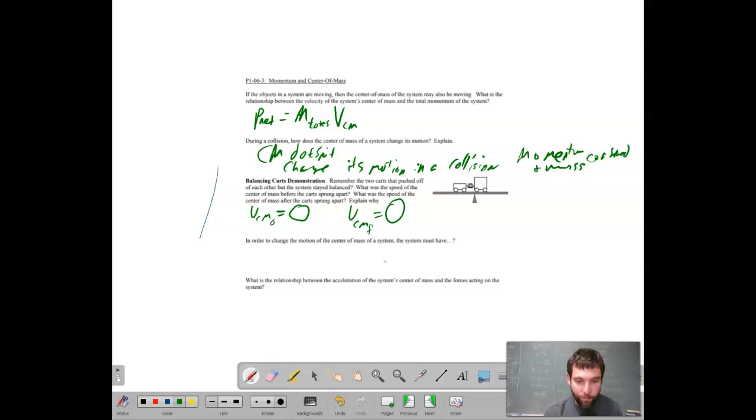In order to change the motion of the center of mass, the system must have an unbalanced external force, because the way you change the motion of anything, whether it's a system or an individual object, is to have an unbalanced force acting on it. That's Newton's second law.